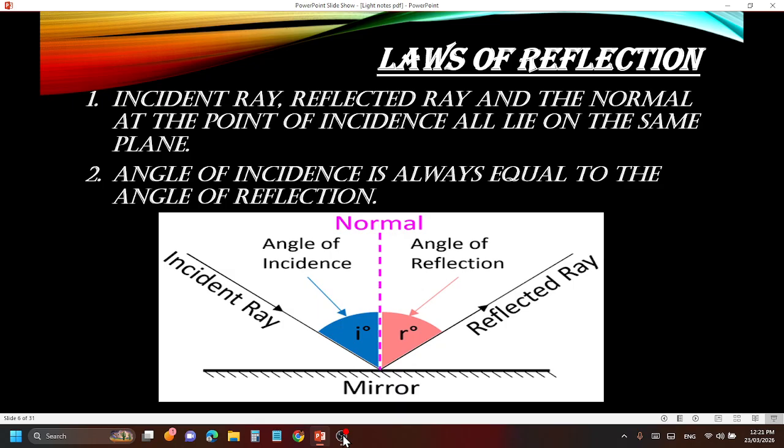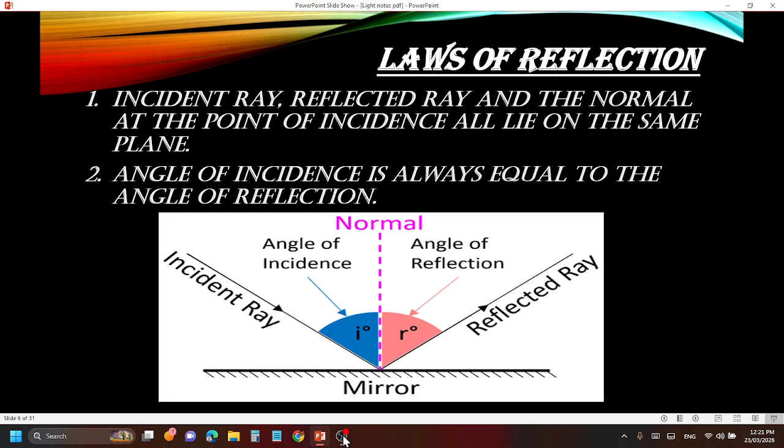The first law is that the incident ray, the reflected ray, and the normal at the point of incidence all lie on the same plane. Now what is the incident ray, what is the reflected ray, and what is the normal? Listen carefully. The light which comes from the source and falls on a mirror or any plane surface is called the incident ray.